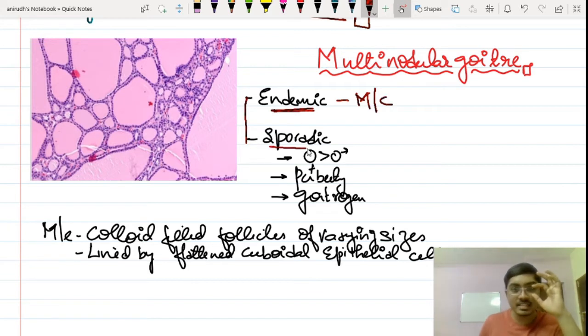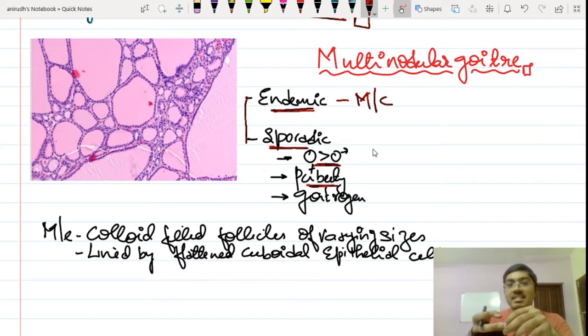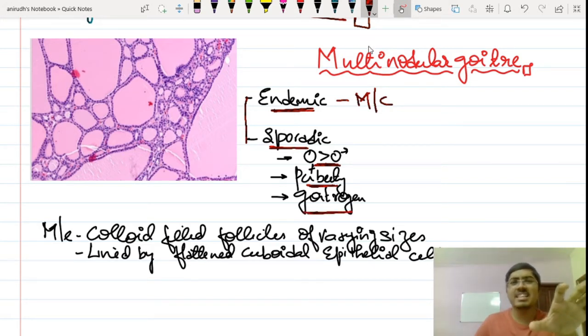And yes, sporadic is not endemic. So with sporadic goiter, females are more affected than males, and it is typically seen in the pubertal age group, because during puberty the growth of the body increases, metabolism increases, and it requires more energy. That means there is obviously an increased need for the hormone produced by the thyroid gland, the thyroid hormone.